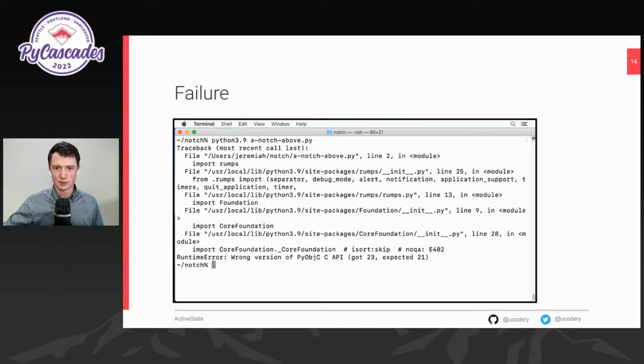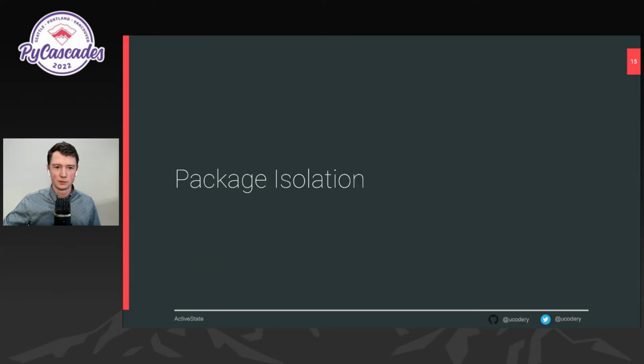So how do we fix this? We have to isolate our packages. Both programs want to use Python 3.9. We can give it to them, but they have to share their library space. We don't want that. We want them each to pretend like they're the only Python thing installed on the system.